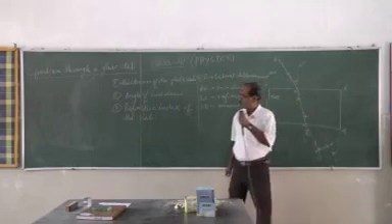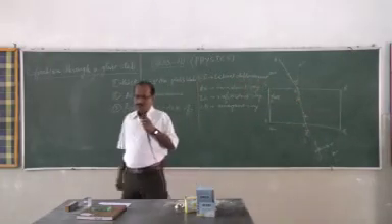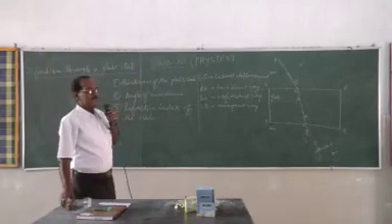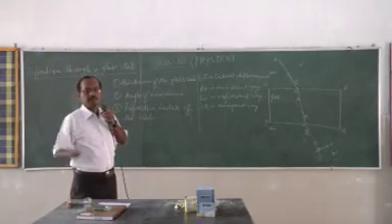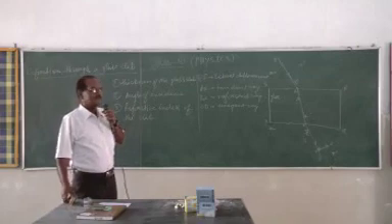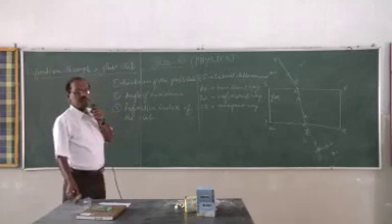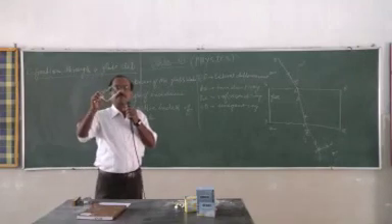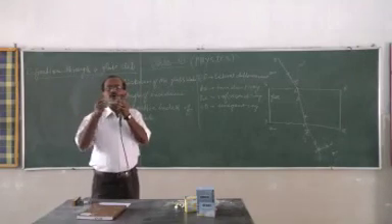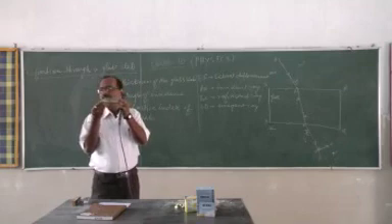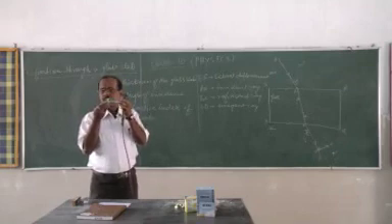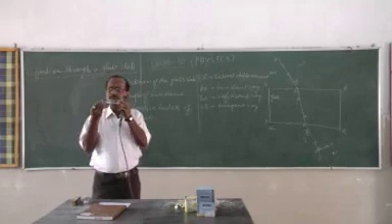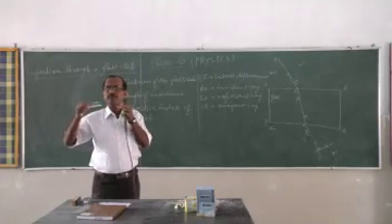Now, next is multiple images found by a thick mirror or thick glass. Yes, if the mirror is made up of thick glass, say this is thick glass, and the lower portion is silvered, then it will behave like a mirror.